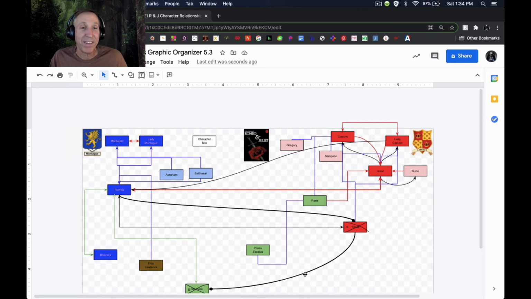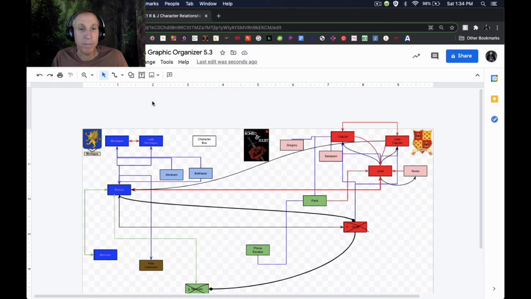Unfortunately, scene 3 of Act 5, things really change, right? Oh, you know what? We don't have Juliet and the Friar connected. I think we kind of need to do that. There's a lot of connections here. This one needs to have arrows back and forth because Romeo still finishes. He never says anything negative about the friar. It's not necessarily the friar's fault.